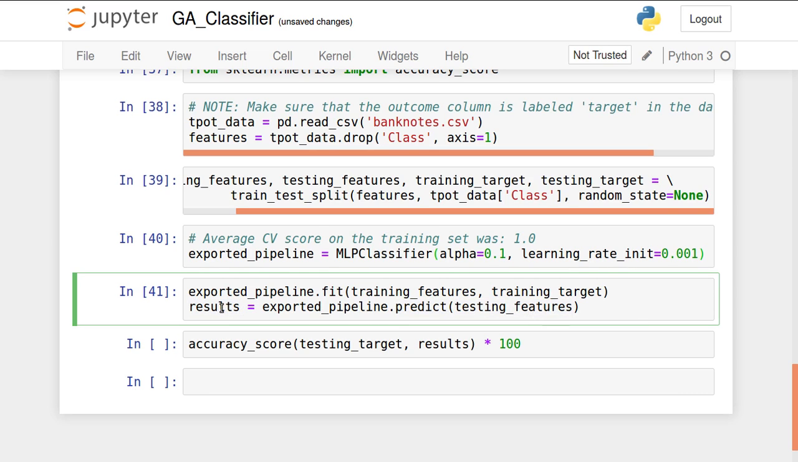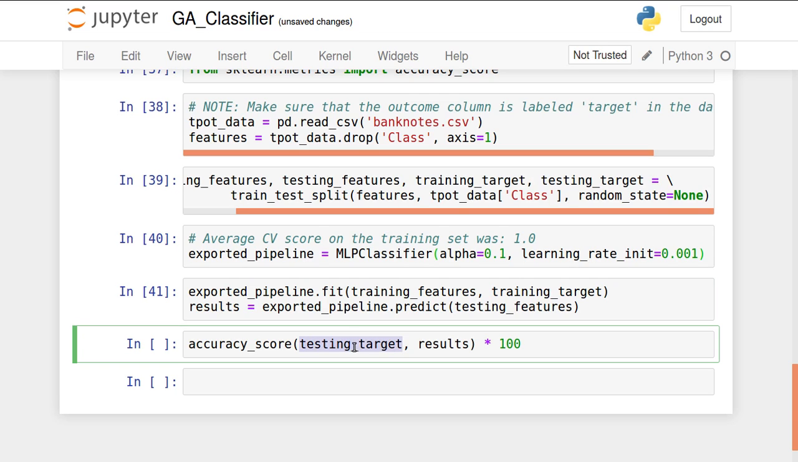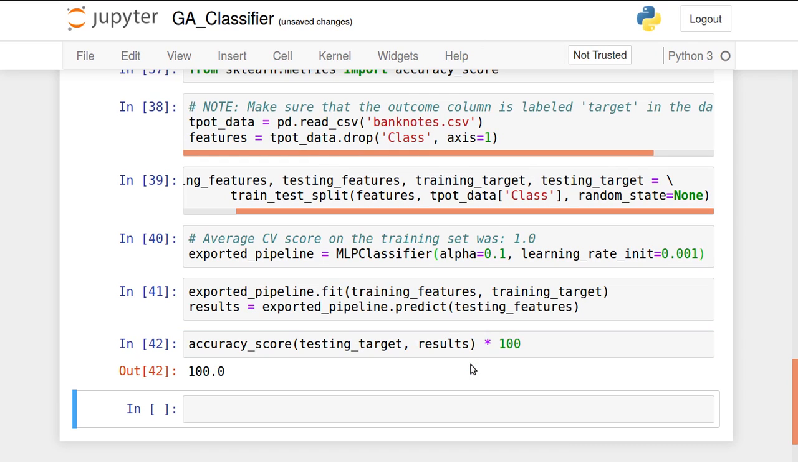Results are generated by the MLP classifier, and originally we have the testing targets also, which are available as the test outputs already. Now we find the accuracy score of testing target against results, times 100. This will show you, yes, this is 100% accurate. All the results generated by the MLP classifier with the given data give 100% accuracy. So this is how we can optimize or find the most suitable algorithm for the given data with the help of the genetic algorithm classifier.